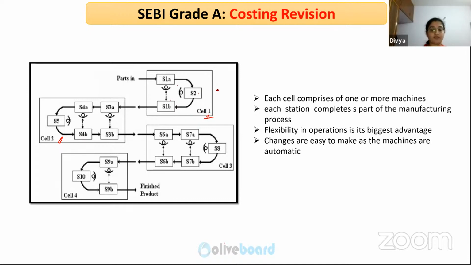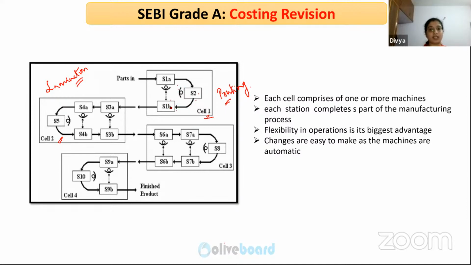For example, in the printing industry, there is a process called printing. First will be printing, and I'm taking this example because I am much familiar and I can explain it properly. Next is the lamination stage, where you are laminating one sheet with the other sheet. So in case of printing, you have 3 machines.